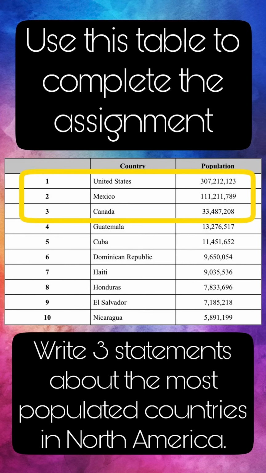So again, you are going to be writing 3 statements about the most populated countries in the North American continent. You can see from the chart, it is the U.S., Mexico, and Canada. I did give you a little bit more background information. Feel free to go back to Google Classroom and get those notes. So now you just need to write 3 statements about the 3 most populous countries.